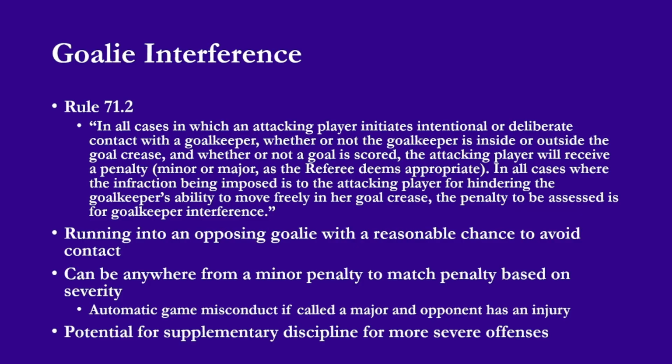Before there's any supplementary discipline, if you run into someone else's goalie, the initial discipline is you'll have 5 opponents on the ice greeting you quite aggressively. Don't run into the opponent's goalie if you can. It's generally not going to work out too well for you, and you're going to get a lot of shoves and pushes and people saying not very nice things to you.